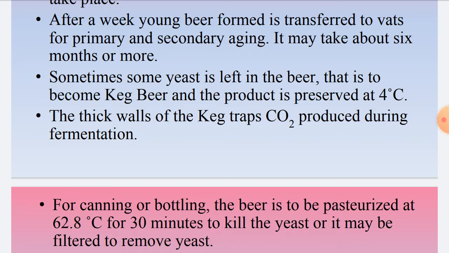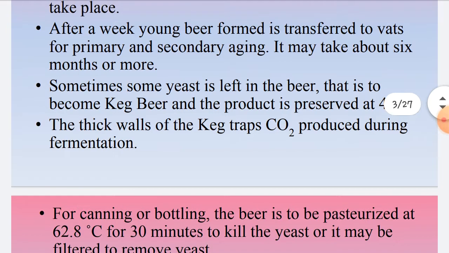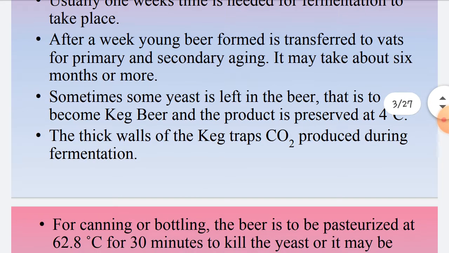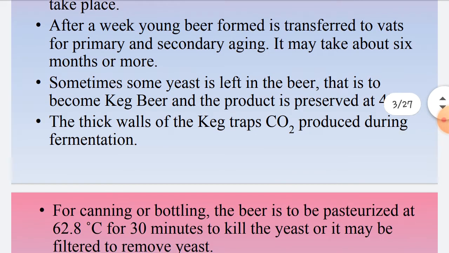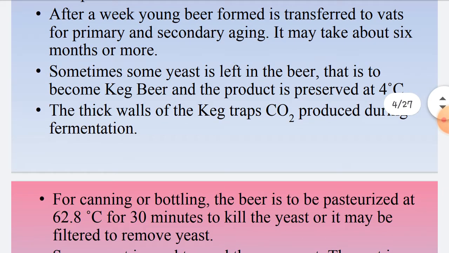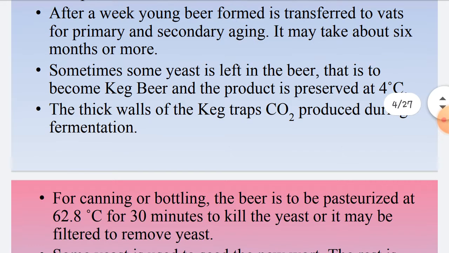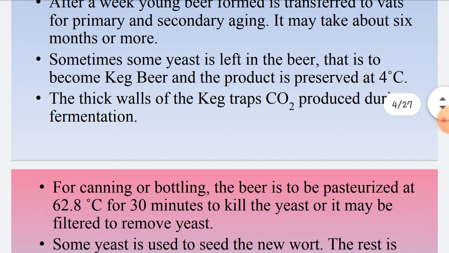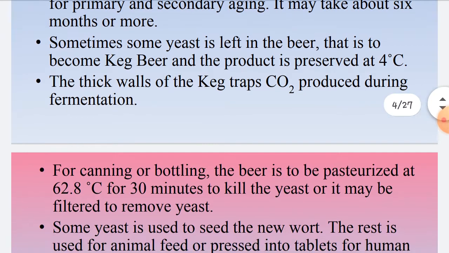The young beer is transferred to vats, or you can say tanks, for primary and secondary aging. The aging process may take about 6 months or even more. So once the fermentation is over within a week or so, the product formed is called young beer or green beer. It is then transferred into tanks for primary and secondary aging. The process of aging may take about 6 months or more.